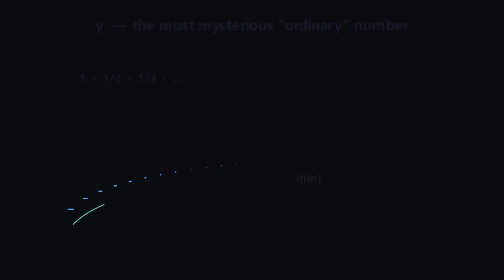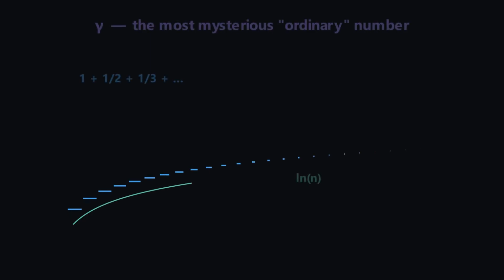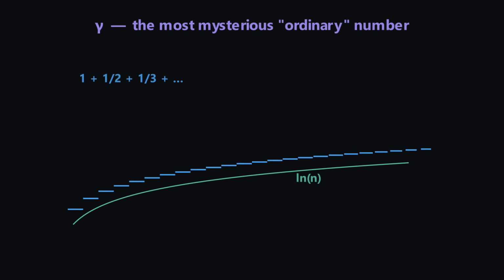Add up the harmonic series, 1 plus a half plus a third plus a quarter, and on forever. It grows without bound, but almost exactly like a logarithm. The gap between the sum and the logarithm settles down to a single number, gamma, 0.5772. Here's the scandal. After nearly 3 centuries, nobody knows if gamma is even a fraction.